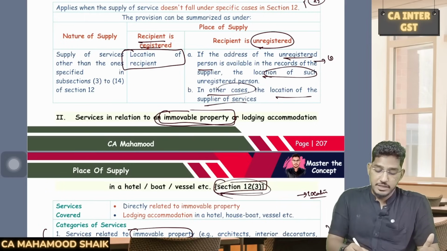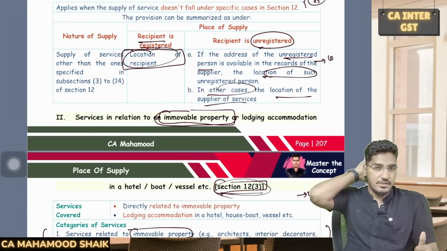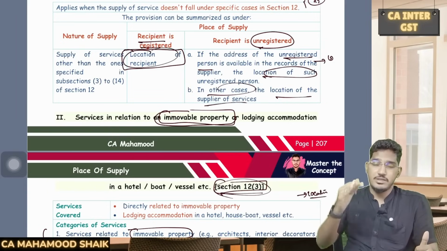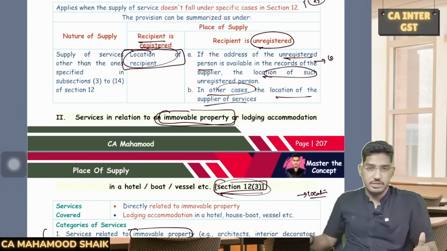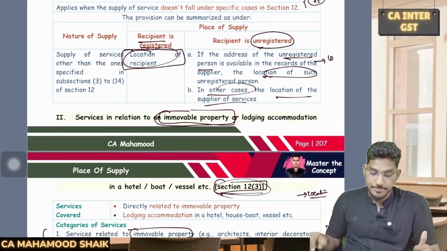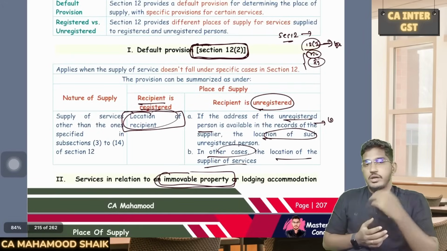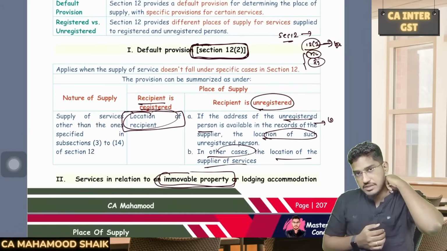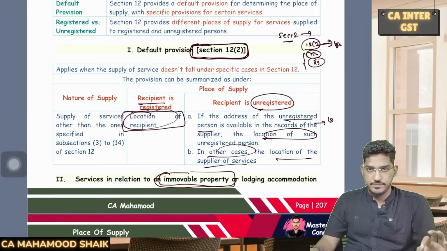So if the recipient is registered, always location of the recipient. If the recipient is unregistered, then we need to check whether address of that recipient is available in the supplier's records. If available, well and good, location of the recipient. If address is not available, then the location of the supplier itself will become the place of supply. So this is one such important provision, how to determine place of supply for services, from which there is a high chance of asking the question in the examination. Clear, everyone? Able to understand?